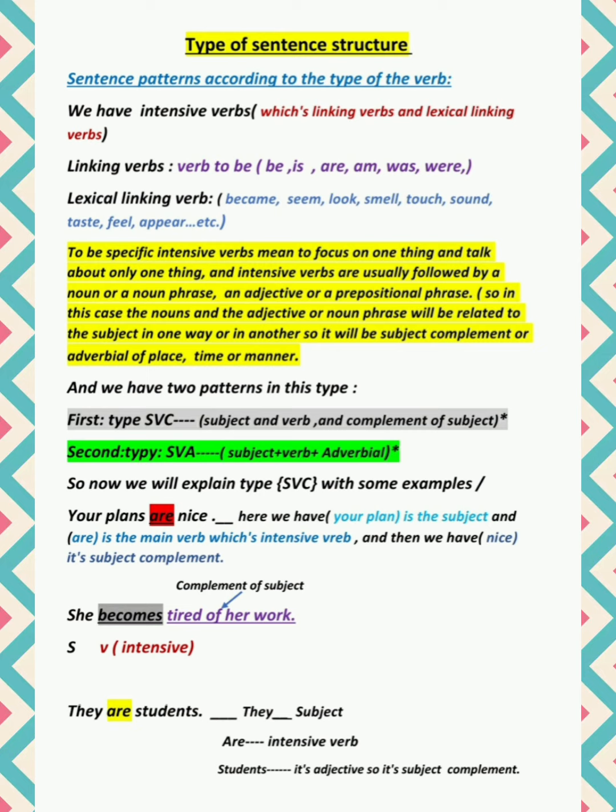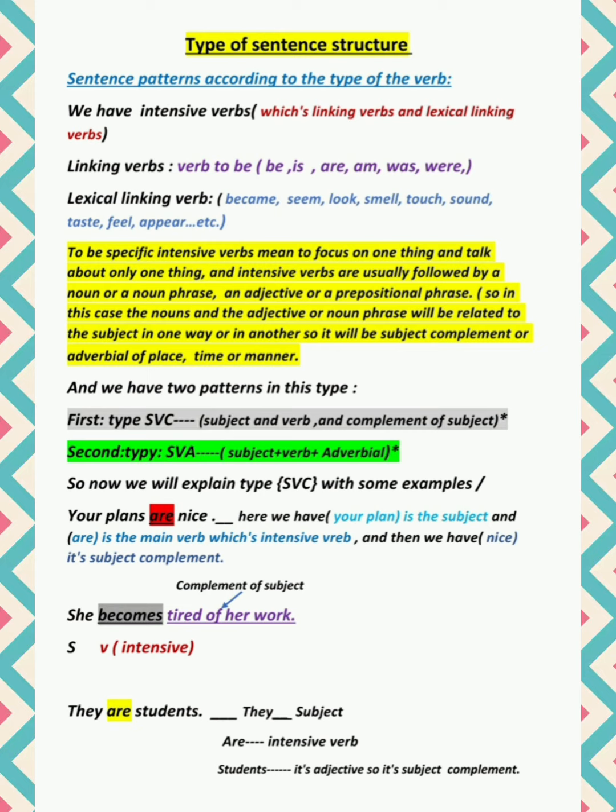So in this type of verbs, intensive verbs, we have two patterns. عندنا نمطين بهذا الموضوع. الانتنسيف verbs حيكون عندنا نمطين. أول واحد النمط SVC اللي هو حيكون الجملة متكونة من subject, verb and complement of subject. النمط الثاني حيكون SVA، أو حيكون يعني متكونة من subject plus verb plus adverbial. أوكي، أنا بالمحاضرة السابقة شرحت شنو معنى ال adverbial، شنو معنى ال complement، ال subject and the verbs, all of them.